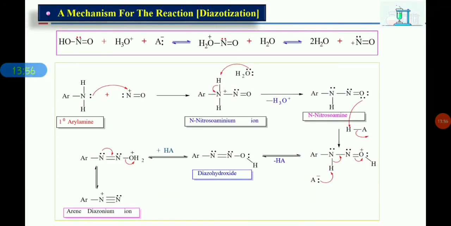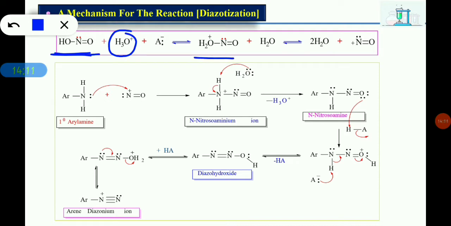Next is the mechanism of the diazotization reaction. Here you can see this is HNO2, nitrous acid. Nitrous acid in acidic solution undergoes protonation, so that we get a protonated nitrous acid. This protonated nitrous acid further loses a water molecule and forms a reactive intermediate, the nitrosonium ion. This is the required reactive intermediate.